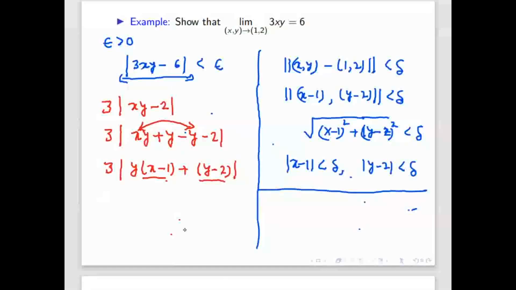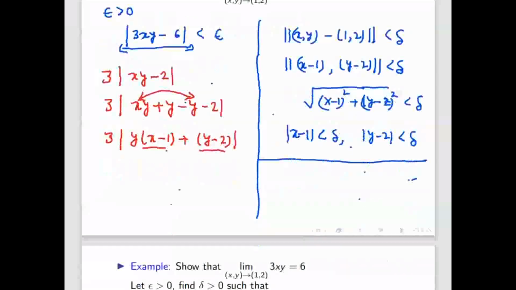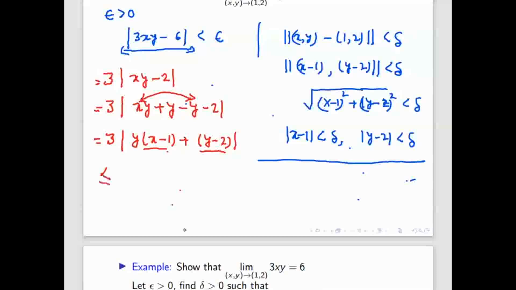Here we got x minus 1, y minus 2, and some extra mod y also. That is not a big problem, we can easily handle it. So up to this is equal. Now which is less or equal to, if you break the mod, it will come mod y times mod x minus 1 plus mod y minus 2, by triangle inequality. Up to this is fine.